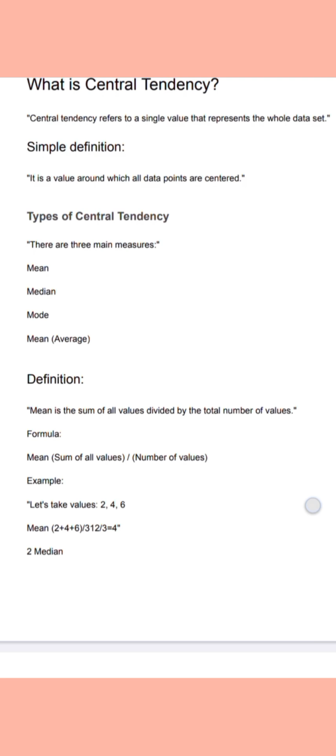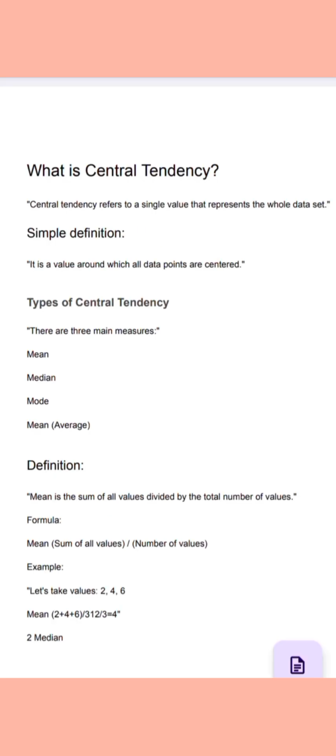Mean is also known as average. Mean is the sum of all values divided by the total number of values.